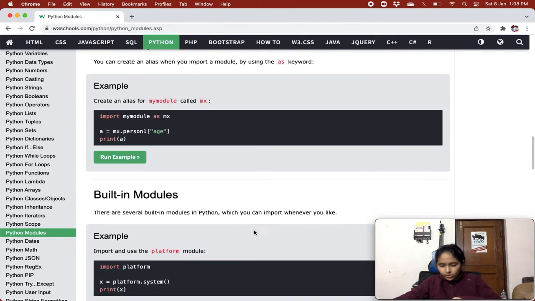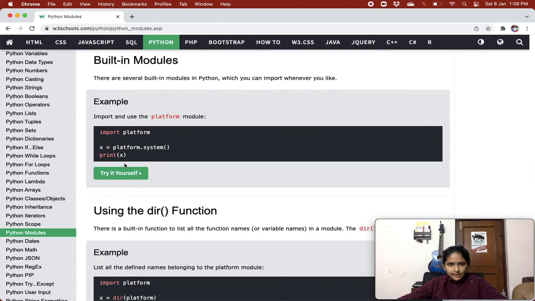Now built-in modules. Because we know how to create our module, how to use a module, how to name a module, and how to rename a module, now let's see the built-in modules which are already there in Python. First is the platform module. Let's see what a platform module does. Because there is nothing written, let's understand it from the example.